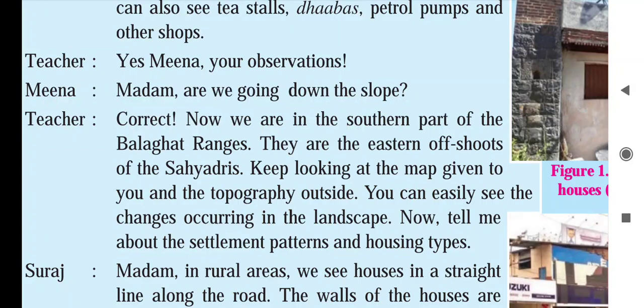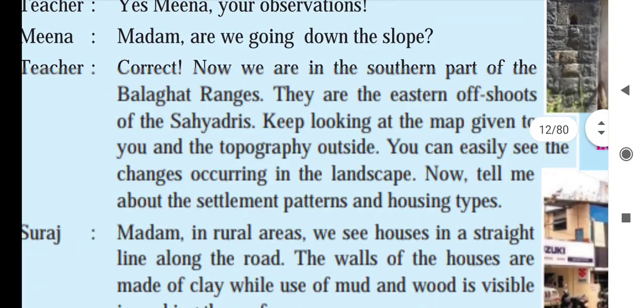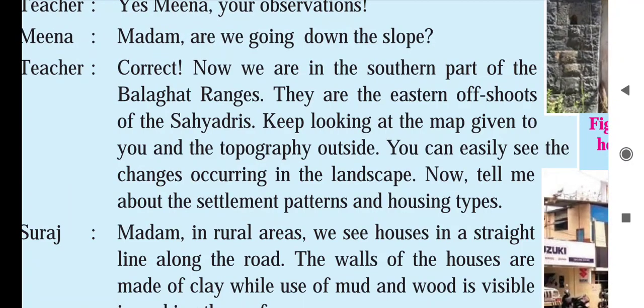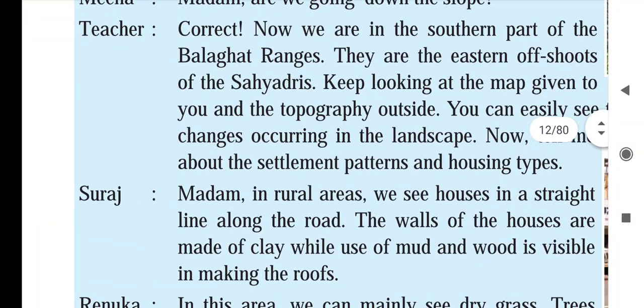Keep looking at the map given to you and the topography outside; you can easily see the changes occurring in the landscape. Now tell me about the settlement pattern and the housing types. Suraj said, "Madam, in rural areas we see houses in a straight line along the road.